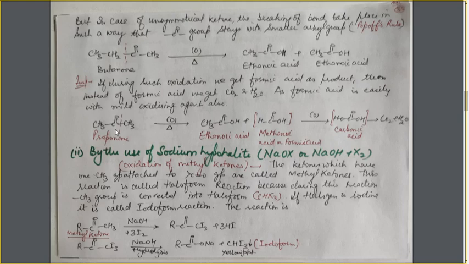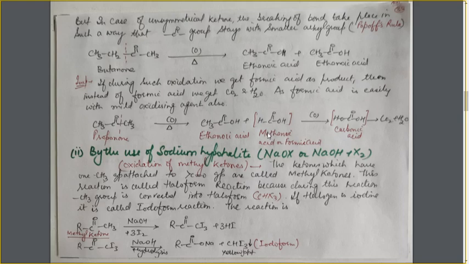In case of propanone, as it is a symmetrical ketone, the bond breaking can take place from either of the two sides. It will give the same mixture of carboxylic acids. Now from this side, we will have the two carbon carboxylic acid, ethanoic acid, and from this side, the single carbon is converted to methanoic acid. Now, as we have seen earlier in the Tollens test and Fehling test, formic acid is the only carboxylic acid which gives the Tollens test and Fehling test. So here also, if we look at this molecule from this side, it has the C double bond O group attached to the hydrogen atom, just like an aldehyde. So it will be easily oxidized to a further oxidation state.